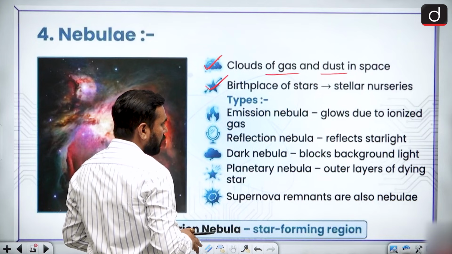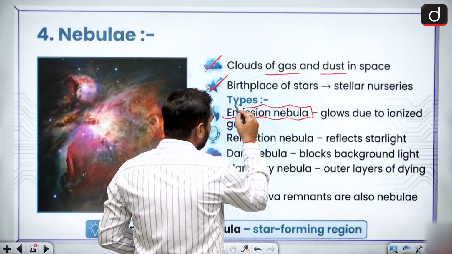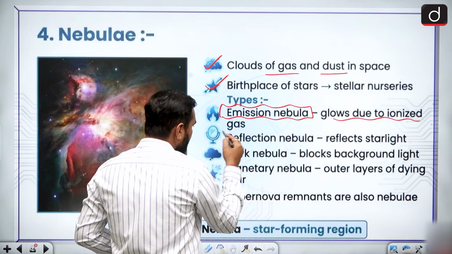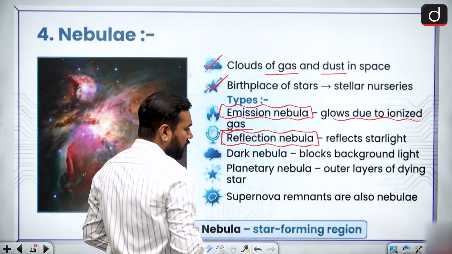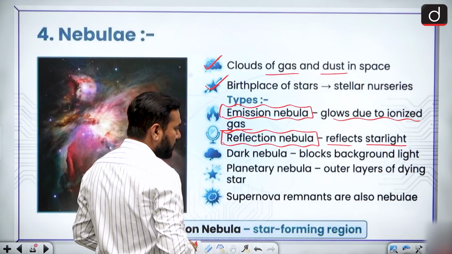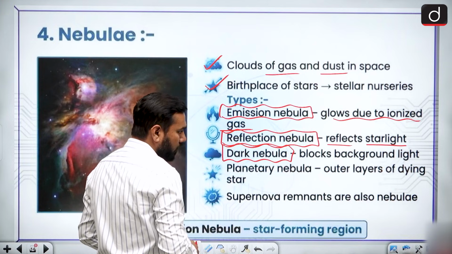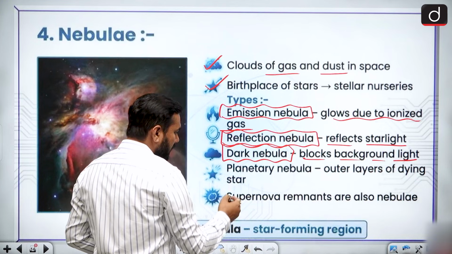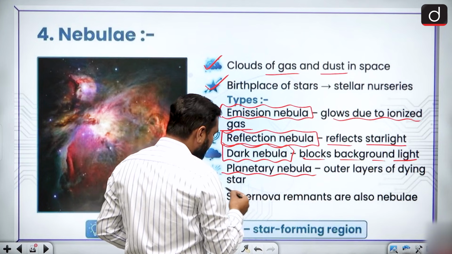And when we talk about the types of it, there is the emission nebula, where the emission word is there, so it can glow due to ionized gases. Also there is a reflection nebula, so it reflects starlight, that's why the word reflection is used. But one which can block the light rays is called a dark nebula, so it blocks the background light. And there is also a planetary nebula, where the outer layer of a dying star is present.